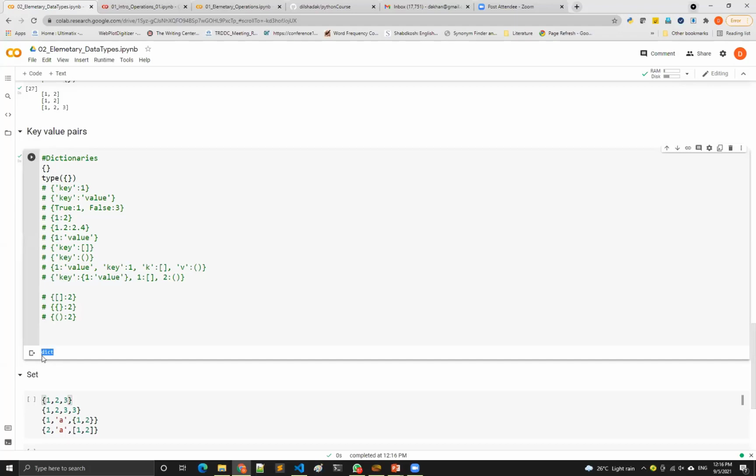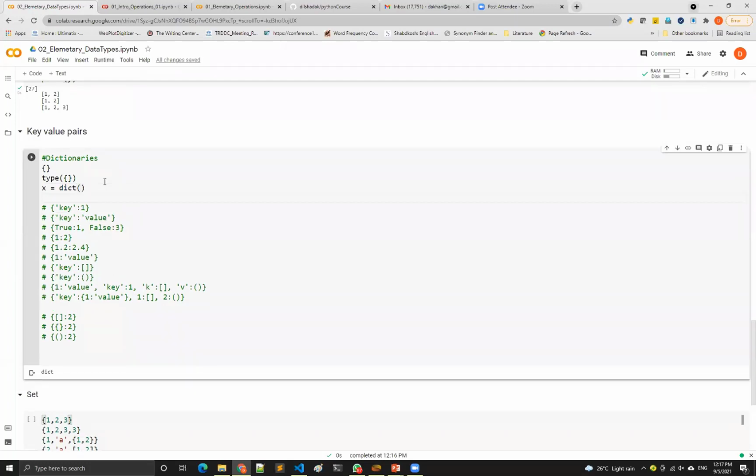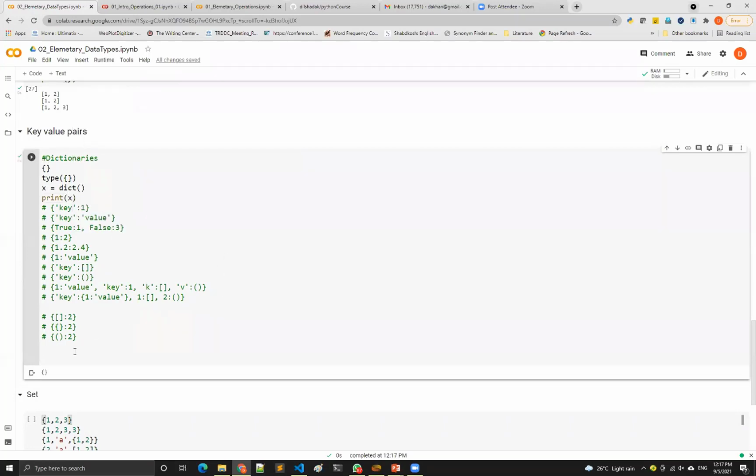The short form of dictionary is dict, and dict is basically a function which is used to define a dictionary. So suppose I say x is equal to dict. What it does is define x as an empty dictionary. So either you write it like this or you say dict and assign this value to something. Both of them are empty dictionaries.